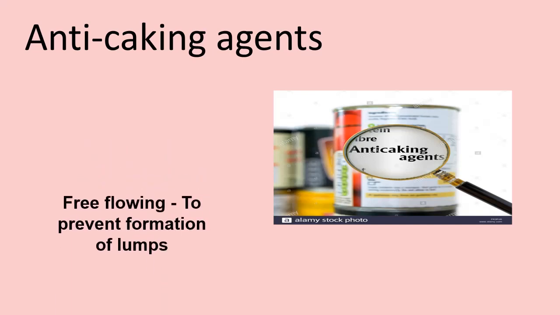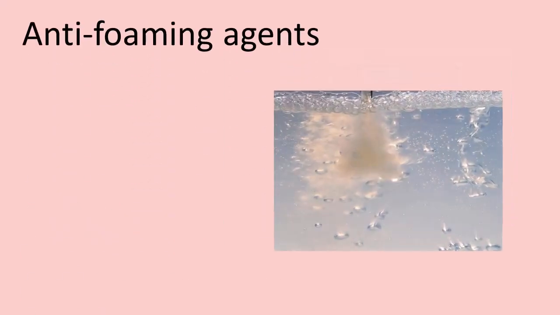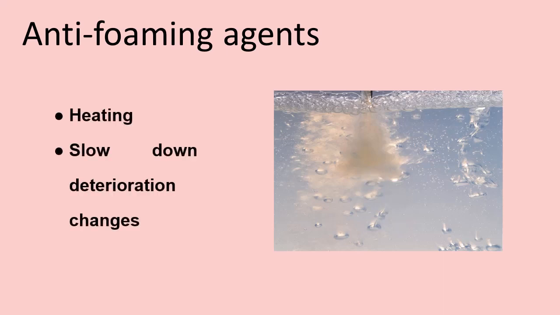Free-flowing salt has anti-caking agents added to prevent formation of lumps. Anti-caking agents permitted in India include carbonates of calcium, magnesium, phosphates of calcium, magnesium, silicates, stearates. In addition, calcium, potassium, or sodium ferrocyanide may also be used as anti-caking agents in salt, iodized salt and iron-fortified salt. Anti-foaming agents reduce foaming on heating, slow down deteriorative changes.